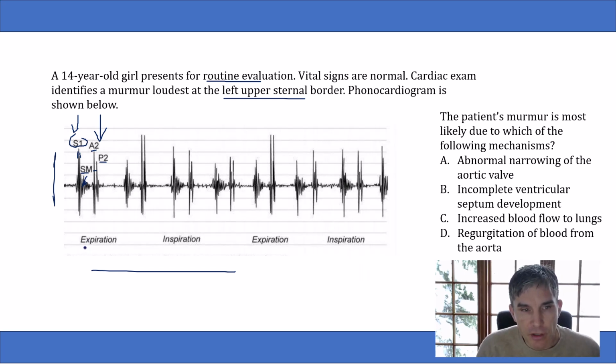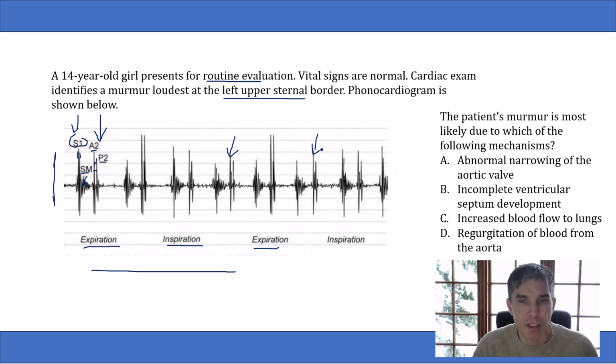Now, if you look, during expiration, the A2 and P2 are separated in space. There's some white between them. During inspiration, they do not come together. They're still separated in space. And then again, during expiration, they remain separated in space. So what this image is depicting is a fixed split S2.